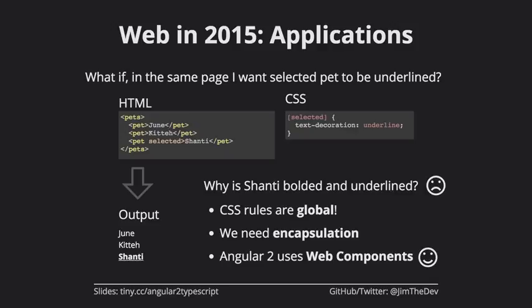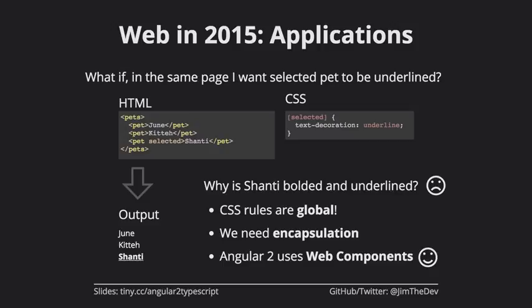Web components give us this encapsulation that we want so that we could create a component like this without having selected bleed over into other components we might be writing. What this lets us do is write code like we want to write code, not like we have to write code. And so this is really important as we go forward looking at Angular 2.